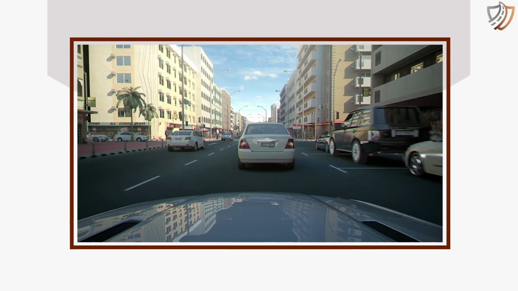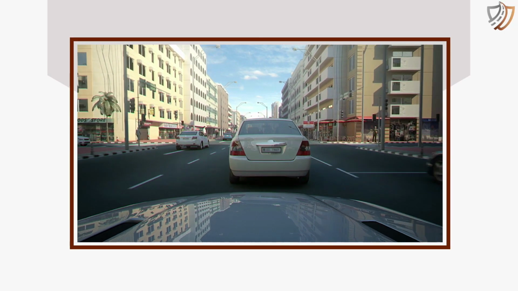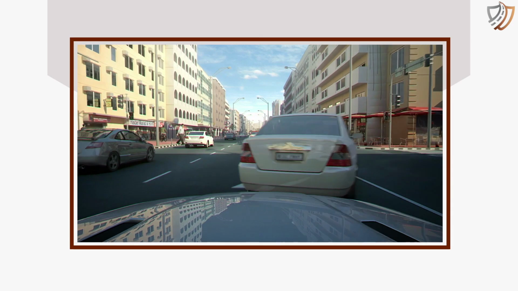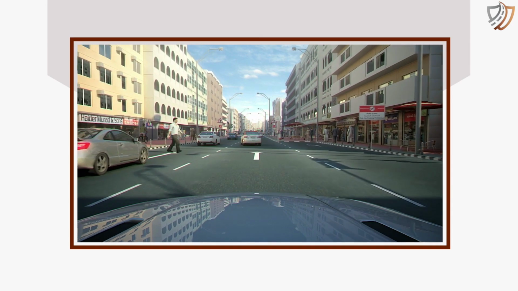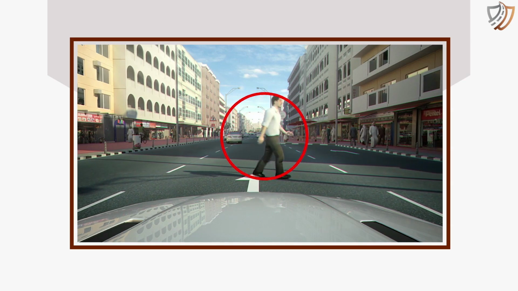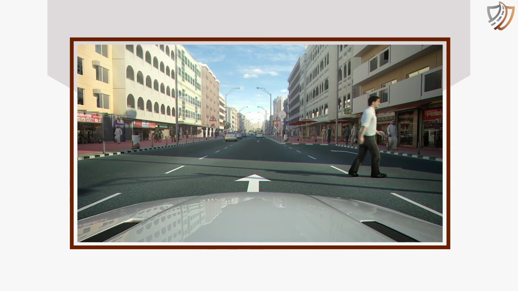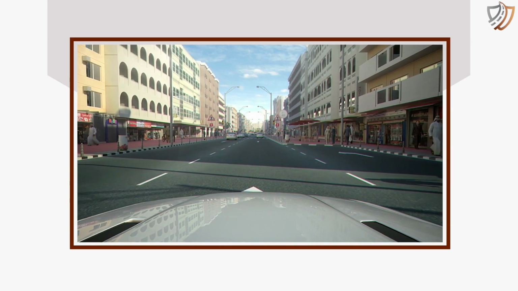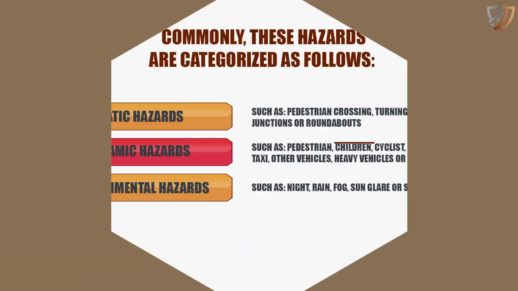Pedestrian hazard. While driving in busy traffic areas, drivers should be aware of the hazards which are hidden due to the obstruction of view caused by other vehicles or objects. In this situation, pedestrian is a hazard. Therefore, slow down and stop the vehicle to allow him to cross the road safely.